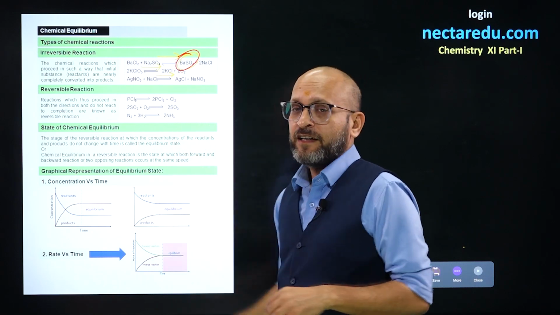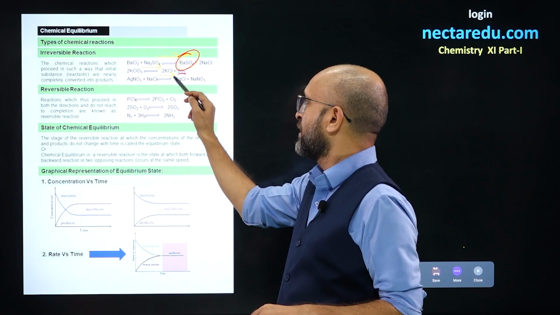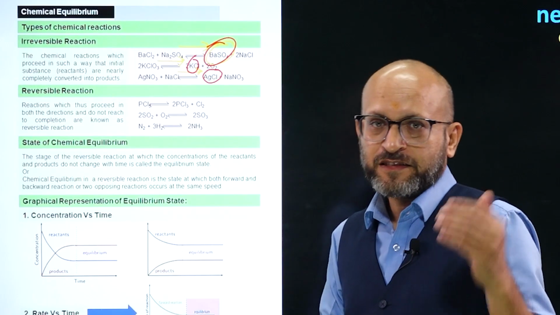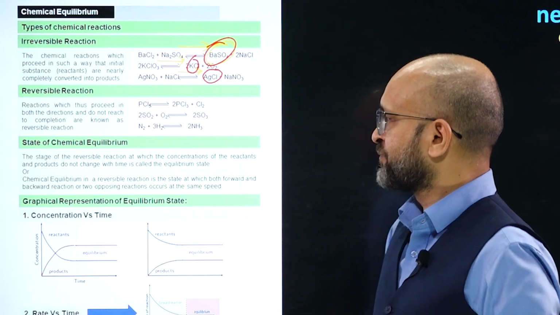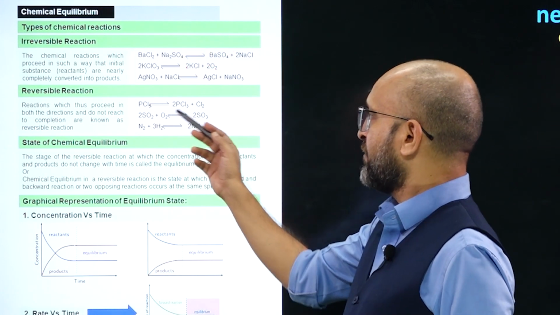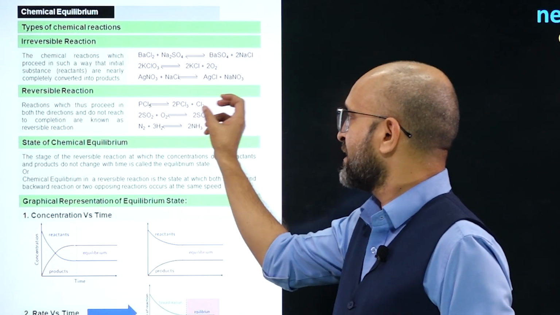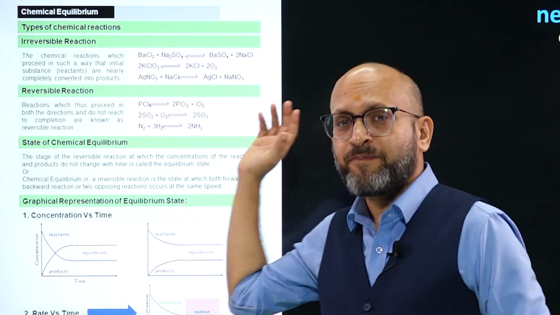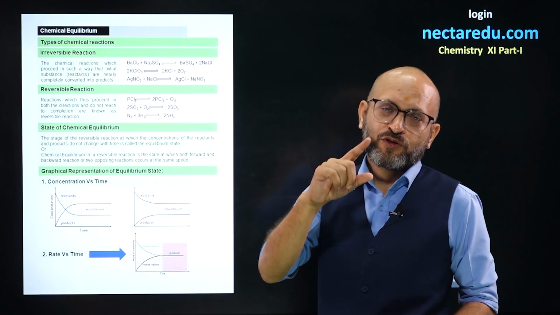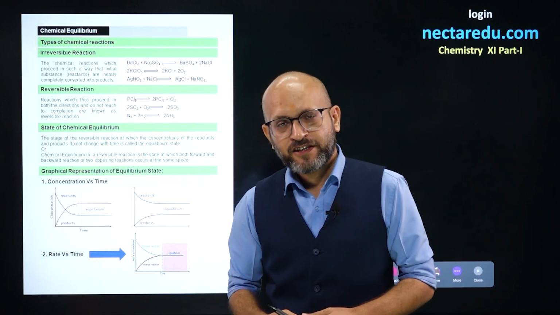In the same way, KClO3 gives KCl precipitate. AgNO3 and NaCl react to give AgCl precipitate. So a precipitate is formed, so the reaction is completed. And we have a few reactions here which are reversible. PCl5 converts into PCl3 and Cl2, and at the same time some PCl3 combines with Cl2 to give back PCl5. Both direction reactions keep moving, and such reactions are called reversible reactions.